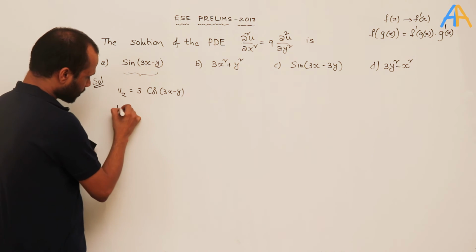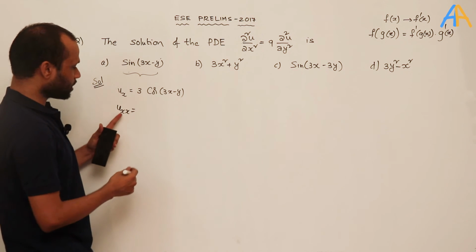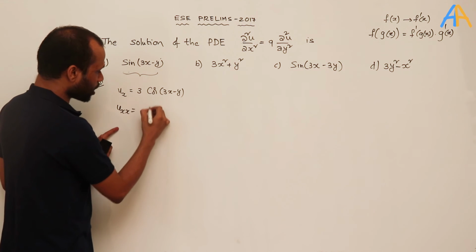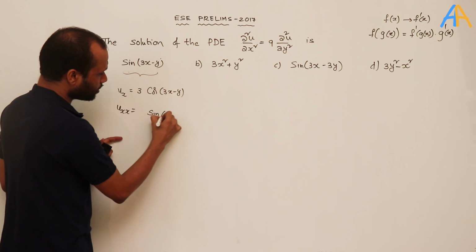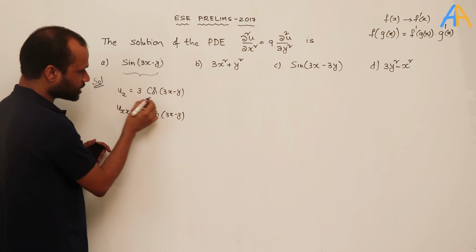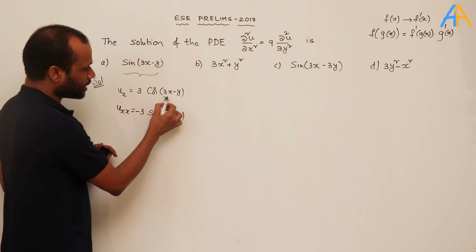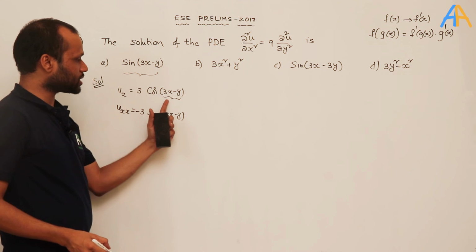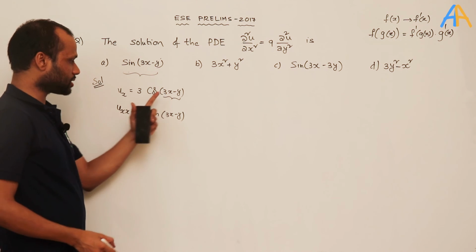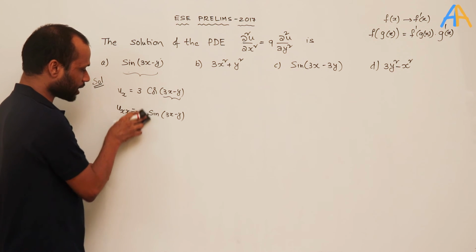Similarly, again, one more time, the second derivative with respect to x: cos becomes minus sin(3x − y). That minus into minus 3 becomes, again, the derivative of the inside function with respect to x, which is 3. That 3 into the already existing 3 becomes minus 9.